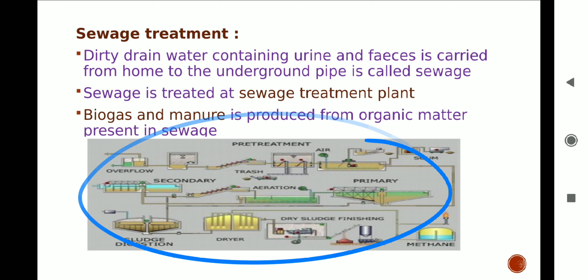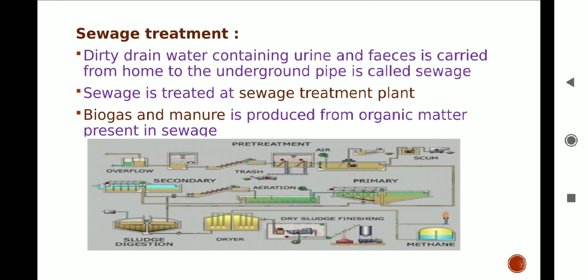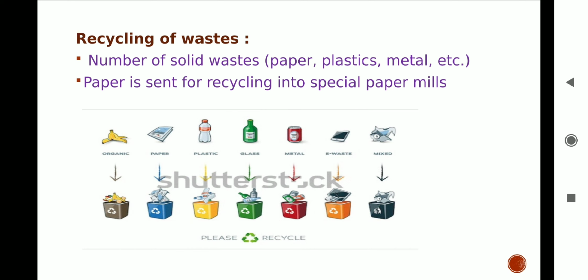Recycling of waste. Solid waste gets recycled by this process. For example, waste paper is reprocessed to form new paper. Broken plastic articles like buckets and bowls are melted and remolded to make new articles.